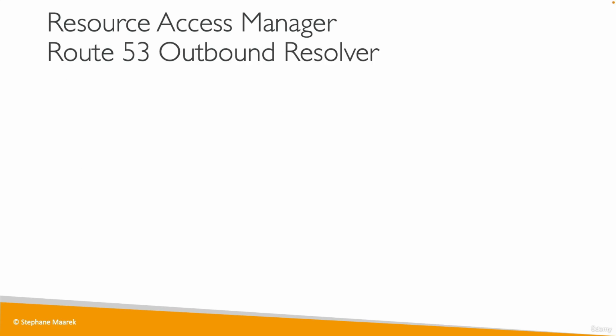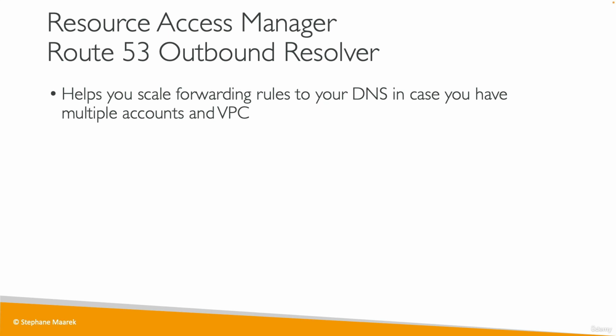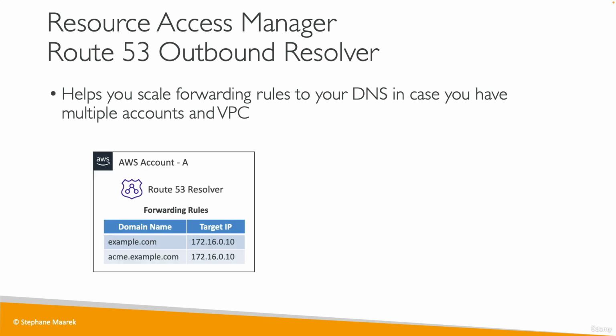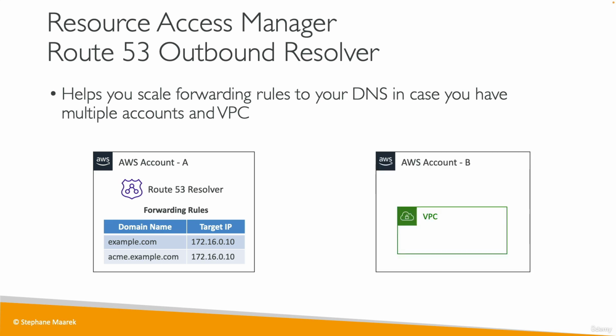Something else you can share with Resource Access Manager is the Route 53 outbound resolver. So this allows you to scale your forwarding rules to your DNS in case you have a hybrid setup and you have multiple accounts and multiple VPCs. So the idea is that in your main account, you will define the resolver rule for Route 53. So you have your forwarding rules that have the domain names that you want and the target IPs. And then you would share those with other accounts, so that after you share it, the other account accepts it. Then they can be associated with other VPCs, and any other VPC that has these rules can then resolve the domain names you've specified. So this allows you to have centrally managed resolver rules for your DNS.